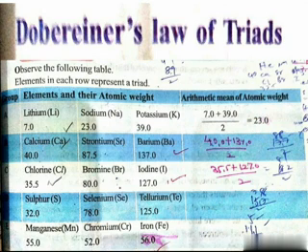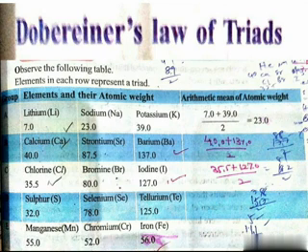Now we will discuss Döbereiner's law of triads. Döbereiner was also one of the scientists who tried to classify the elements. A German chemist, Johann Wolfgang Döbereiner, noted that there were groups of three elements, known as triads, in each group with similar chemical properties.